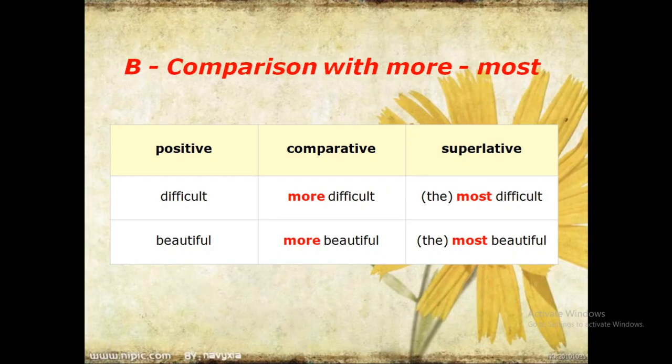In the next type of comparison, where the words are having more than one syllable, we use more and most with such words. For example, difficult. We'll use more difficult and most difficult. In the next word, beautiful. So we will use with it more beautiful and the most beautiful.